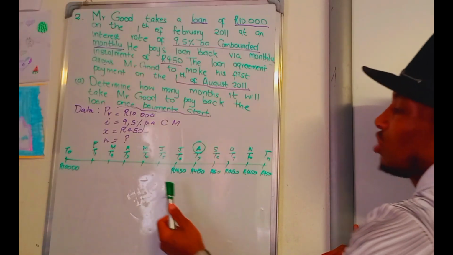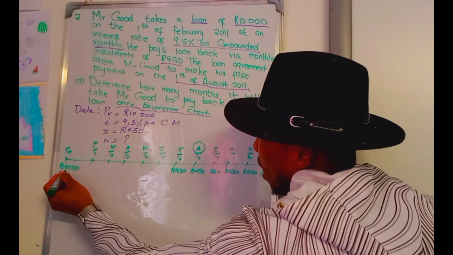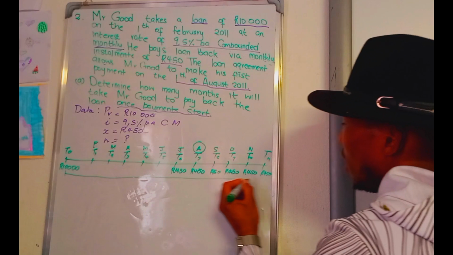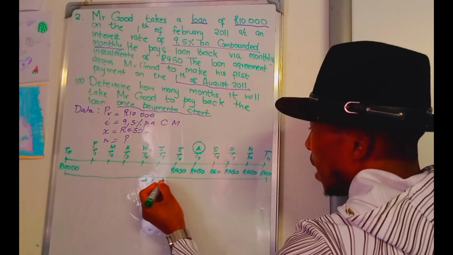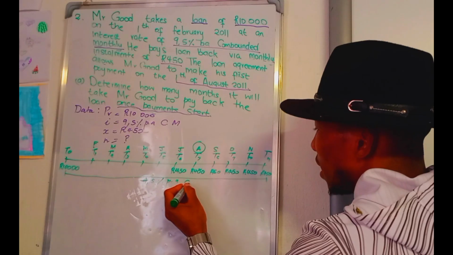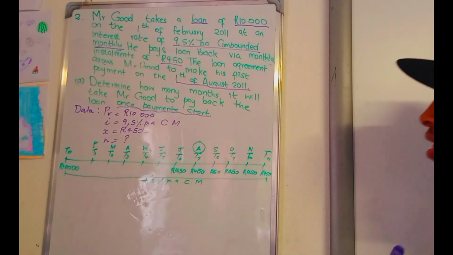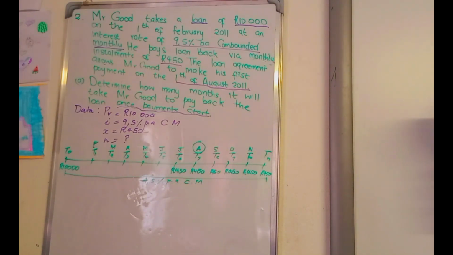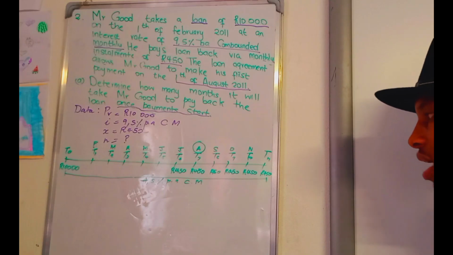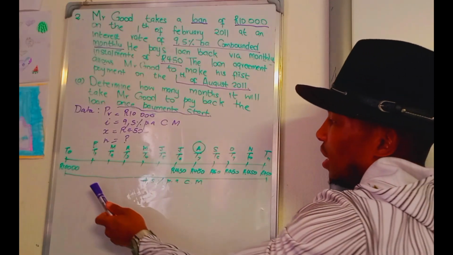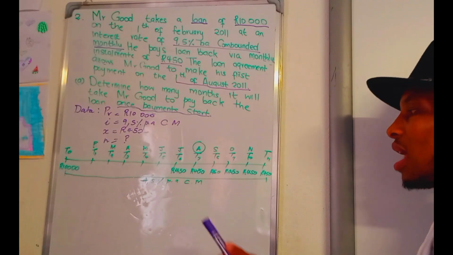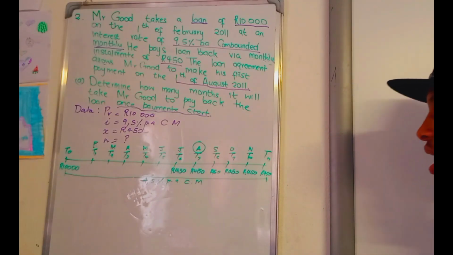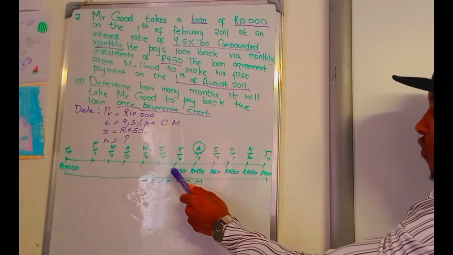Okay. When I talk about the missing payment, we have the interest here. This is the interest. The interest is 9.5% per annum compounded monthly. Okay. Therefore, here we have a missing payment. As you see, we are just having these missing payments that he didn't make. Therefore, we started at the beginning of August.